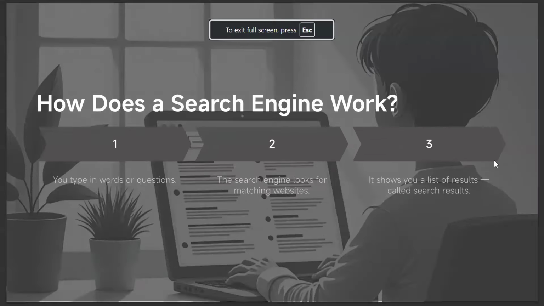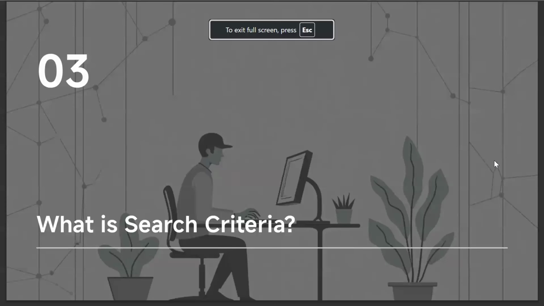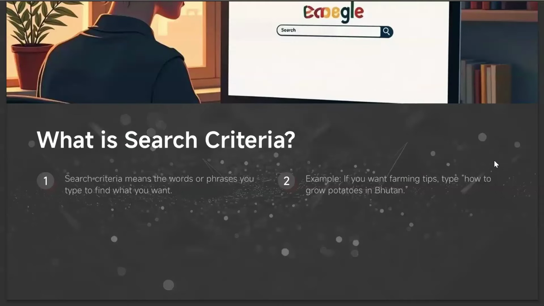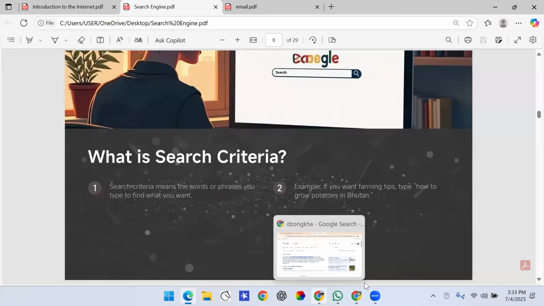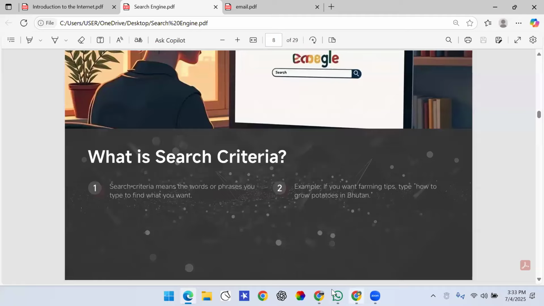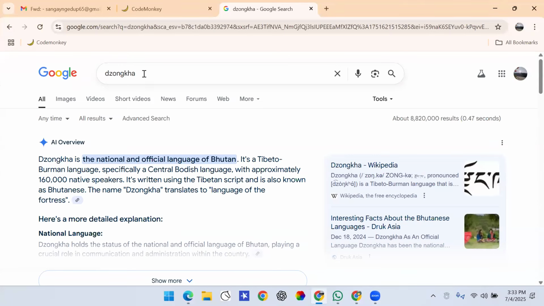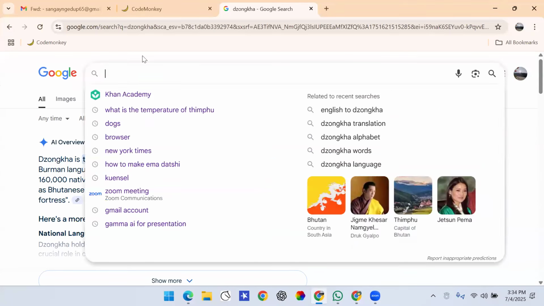Now let's look into what a search criteria is. Search criteria means the words or phrases that you type to find what you want. For example, in this case, we have searched Dzongkha, so Dzongkha would be our search criteria. Whatever text or phrase you have put in would be our search criteria.